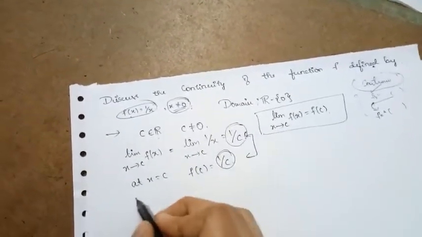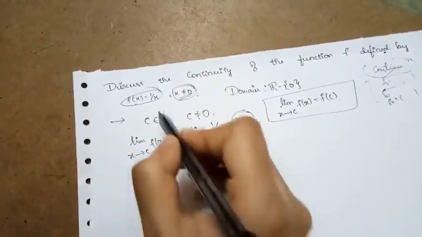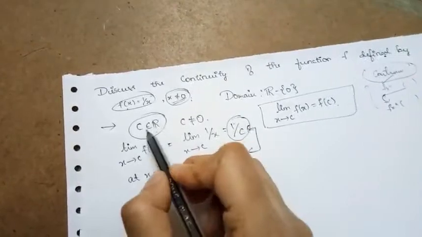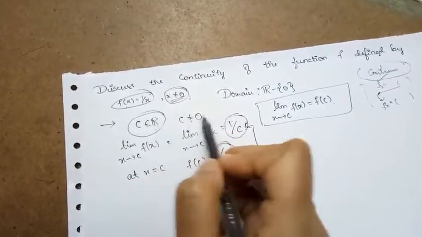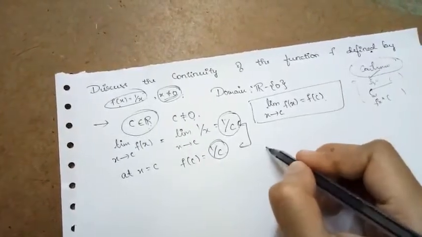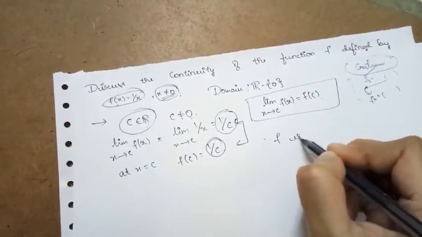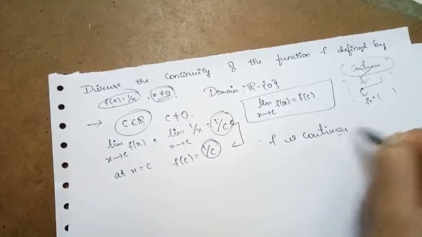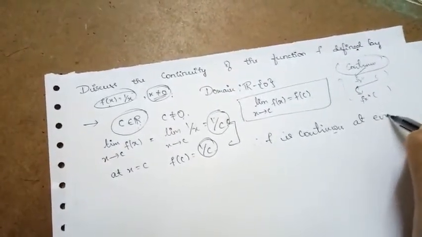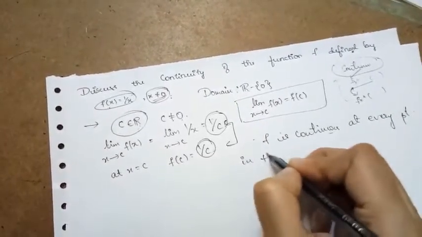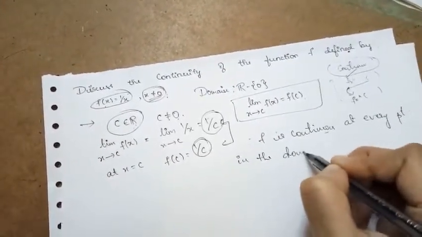Here I have chosen an arbitrary number belonging to the set of real numbers, but not equal to 0. Generalizing, f is continuous at every point in the domain of the function.